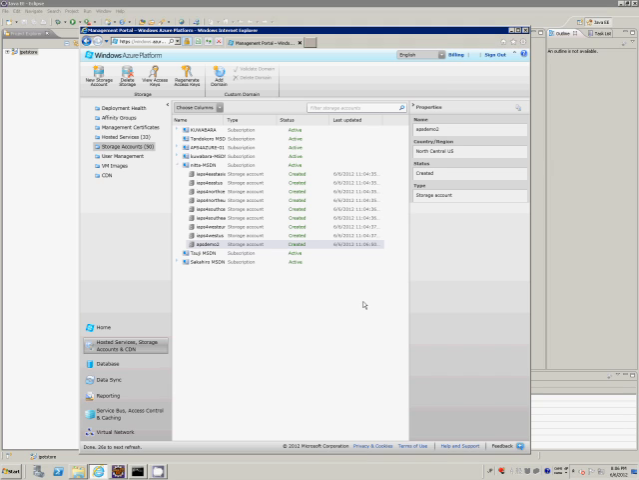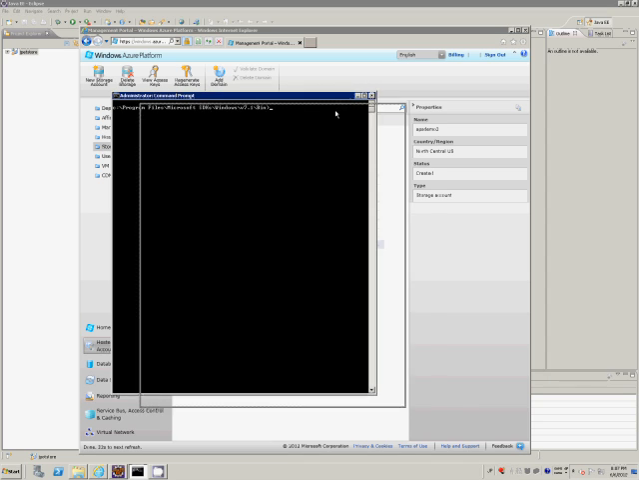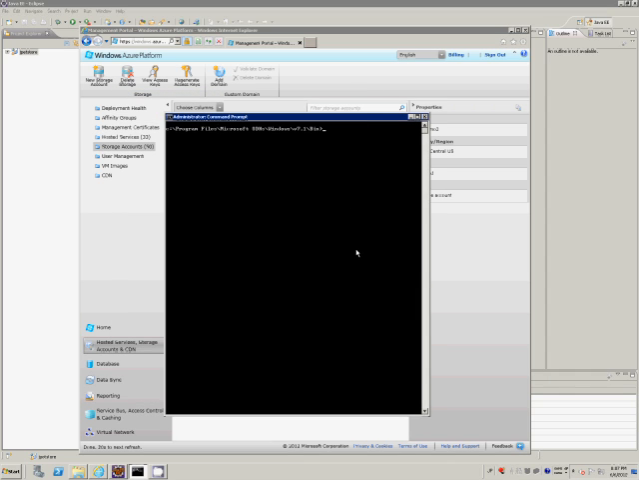Next, we must create a certificate and register it in Windows Azure. We create a certificate using makecert.exe, which is included in Visual Studio or Windows SDK. If you do not have makecert.exe installed on your computer, you can download it for free from the Microsoft homepage.